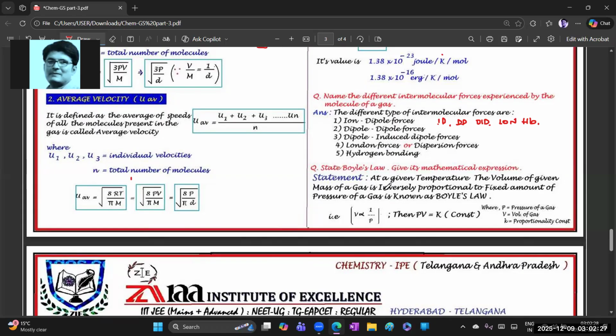Next question: state Boyle's law and give its mathematical expression. Have you observed this? Whatever I explained in the part 1 video, Boyle's law statement as it is for the VSAQs, you need to write the statement and its mathematical expression, and mention what is what. Generally Boyle's law, V is inversely proportional to P. Based on that, you can write out the statement. If you want to go for the part 1 video, those who have not heard it, you better search in my YouTube channel G Jaima Institute of Excellence, type in capital letters, and search for the first part.